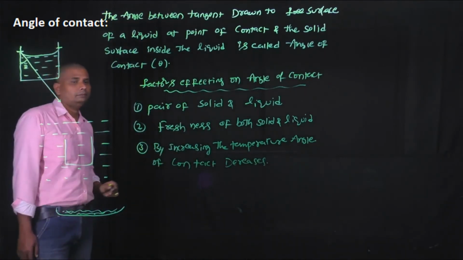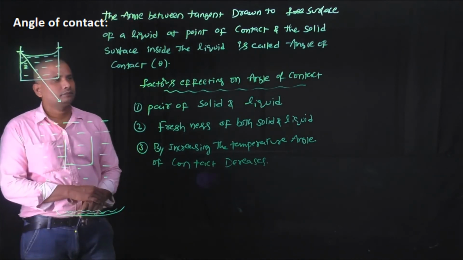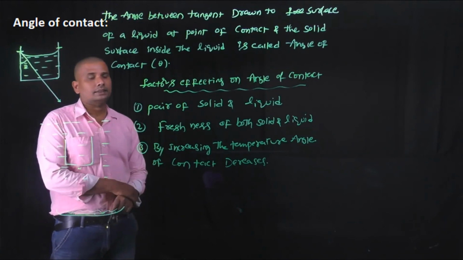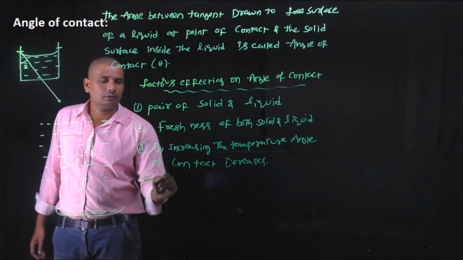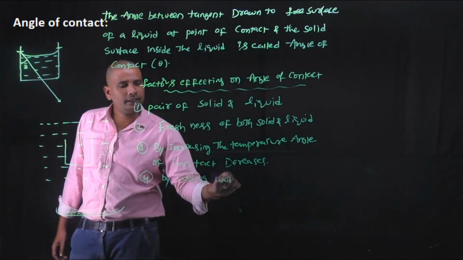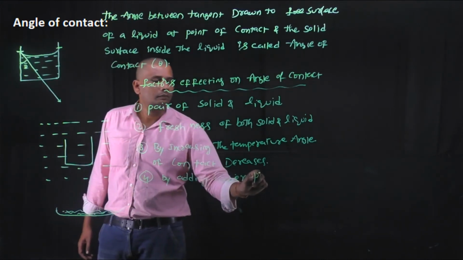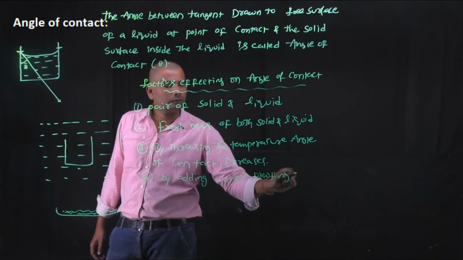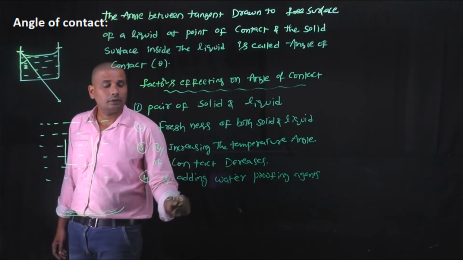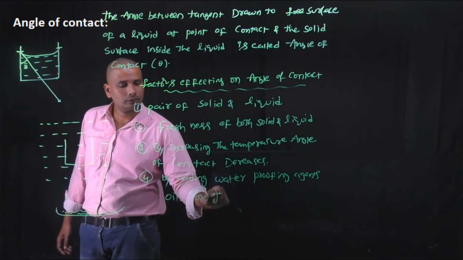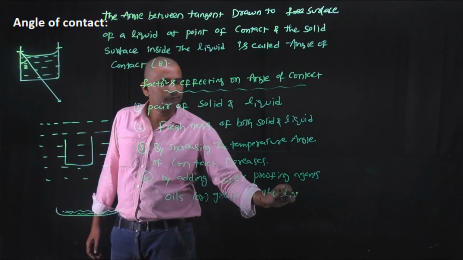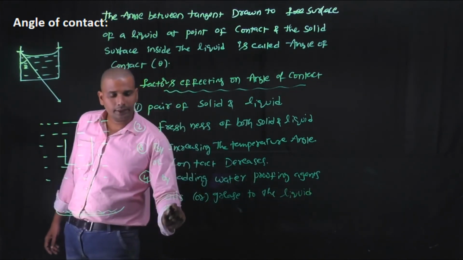At the same time, when waterproofing agents like oils or grease are added to the liquid, the angle of contact increases.